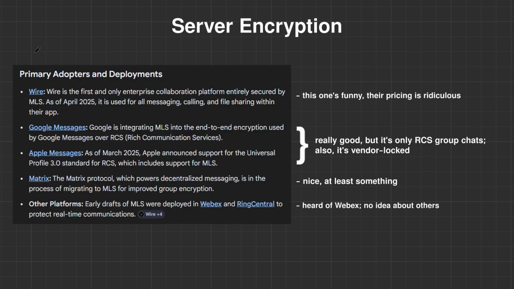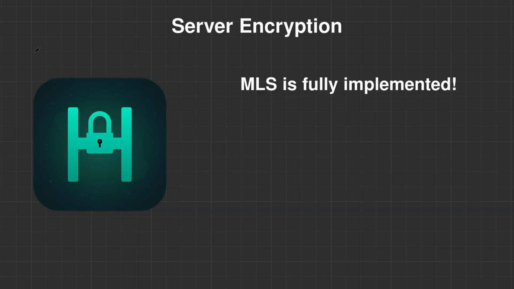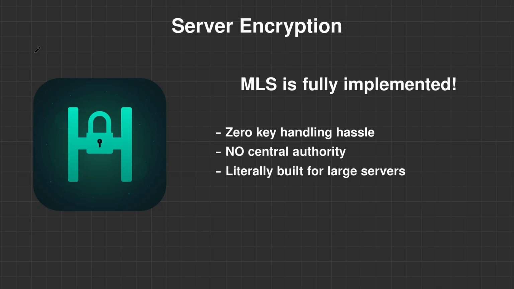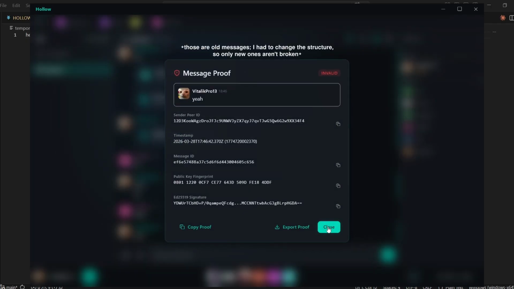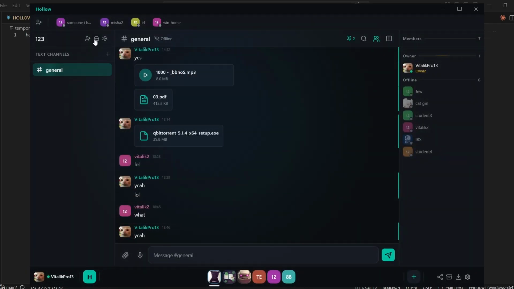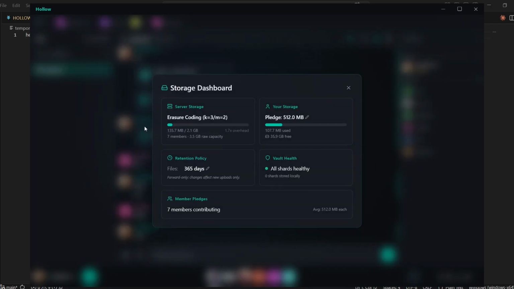Most messaging apps still haven't shipped it, and the big platforms are only starting to experiment with it for RCS. But in Holo, it's the foundation of all servers. No need to worry about key handling from the owner or anything. It's automatically switched between peers with protection, ensuring that peers can easily join or leave the server without disrupting its work. Signatures for all messages are still present. But the coolest part is that all files are erasure coded. Let me explain.